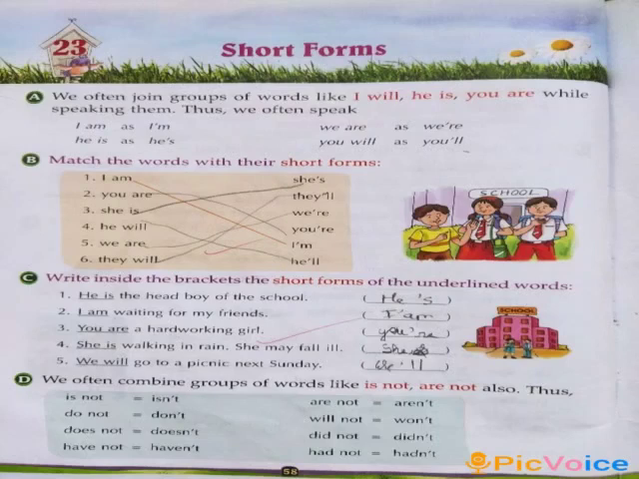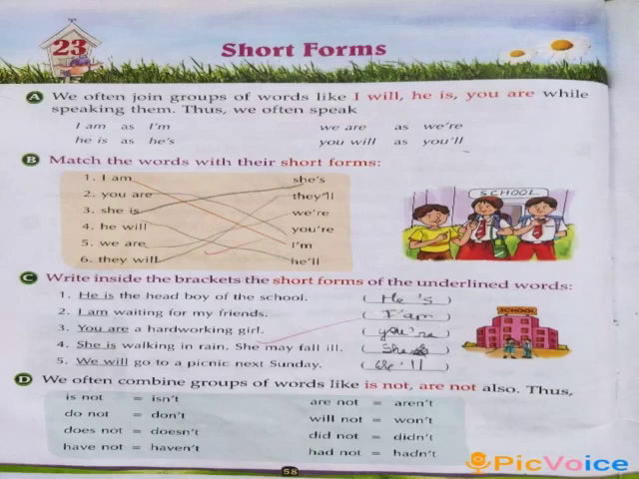Here some words have been given to match with their short forms. So I am has been already matched with I'm. You are with you're. She is with she's. He will is matched with he'll. We are with we're, and they will with they'll. These all are the short forms of these words.